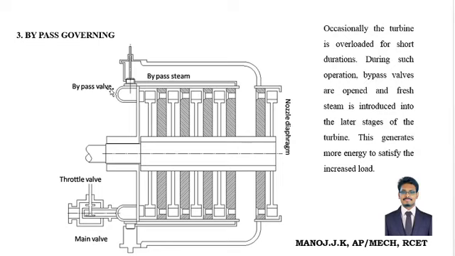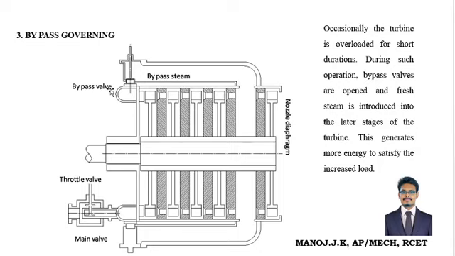Therefore, the steam goes directly to the last stage, hits the turbine and gives all its velocity, that's kinetic energy, which is converted to mechanical energy at the later stages. In such a way alone, the bypass governing works.